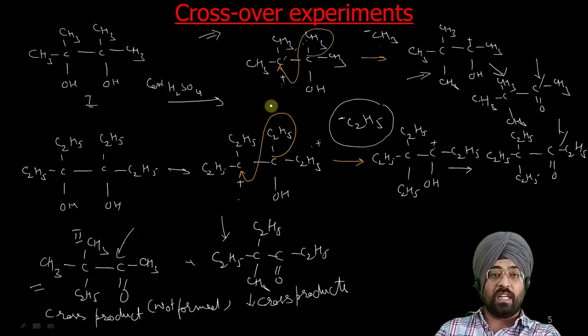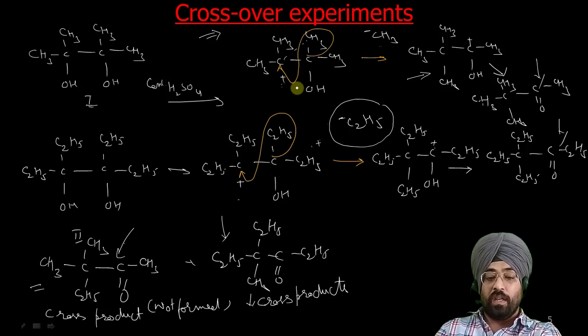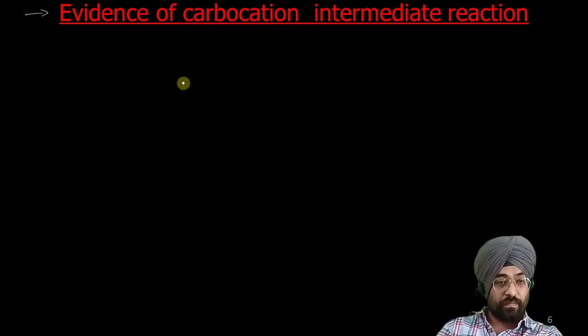This is just to check whether a reaction has taken place in a single step or in a number of steps. So as we can see, the reaction takes place in a single step. So this migration is concerted. That is proved with the help of these crossover experiments. Now next, what is the evidence that these carbocations are formed in this reaction?